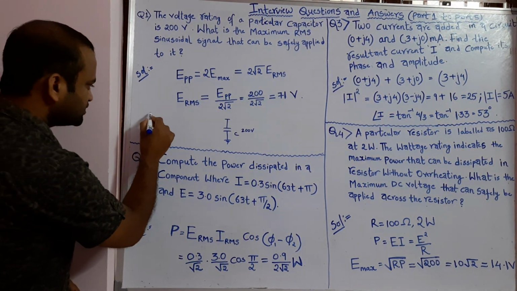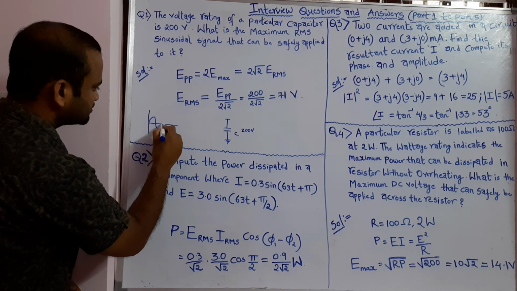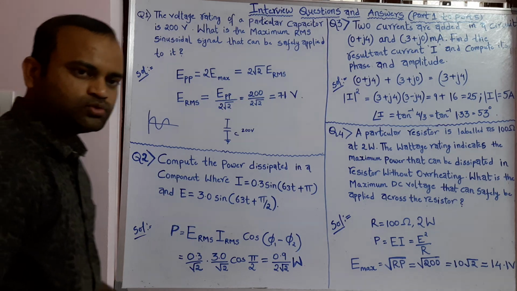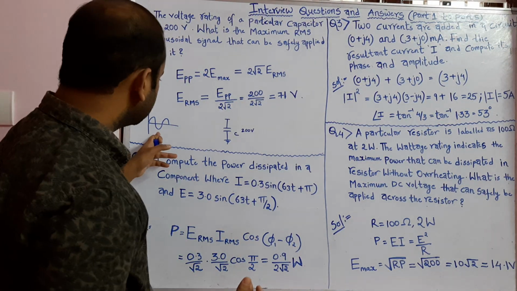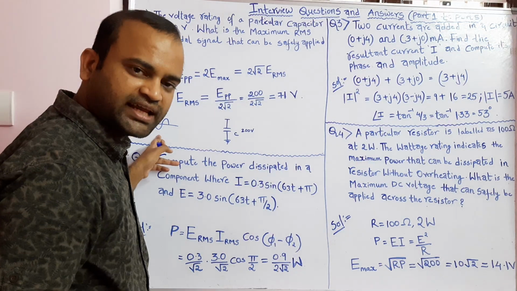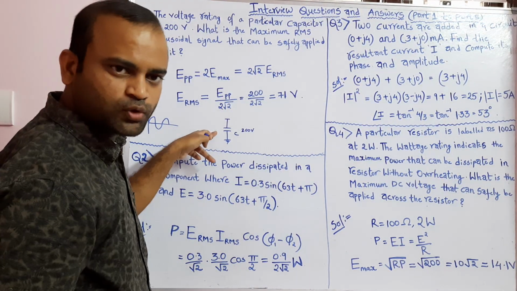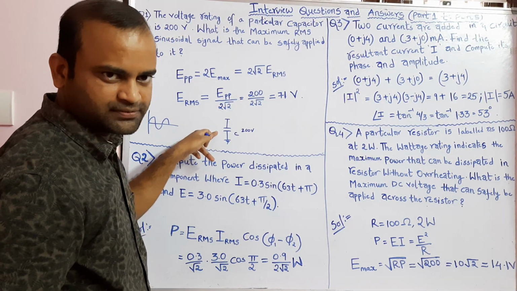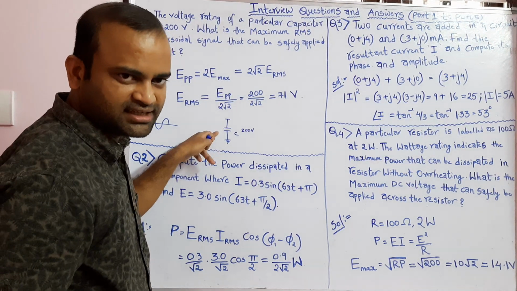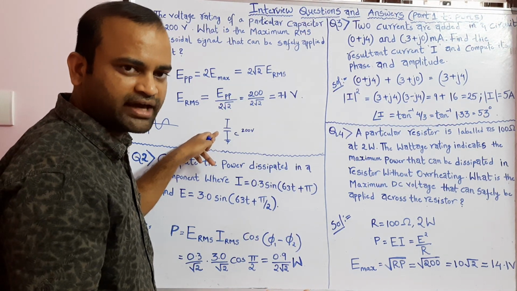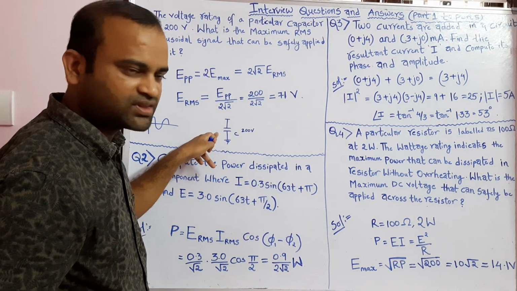So let us consider this is a sinusoidal signal. We need to find out what is the RMS voltage of this sinusoidal signal which can be applied to this capacitor so that it is not damaged. If the RMS voltage of that signal is greater than that calculated value, then the capacitor will be damaged.